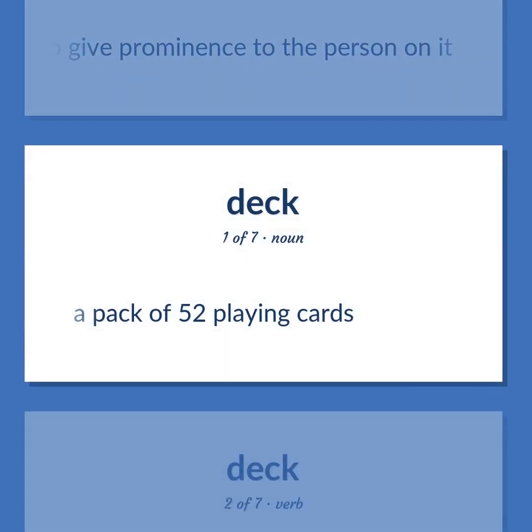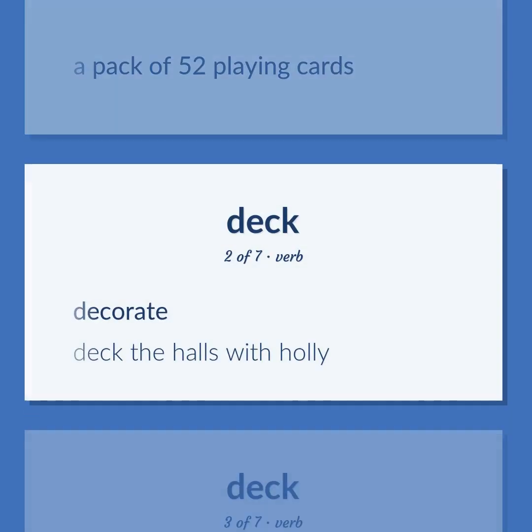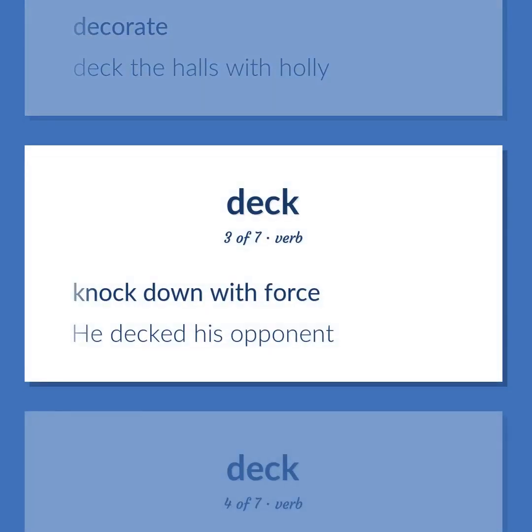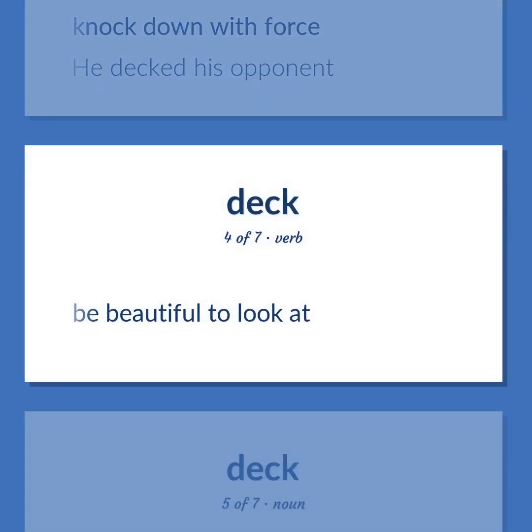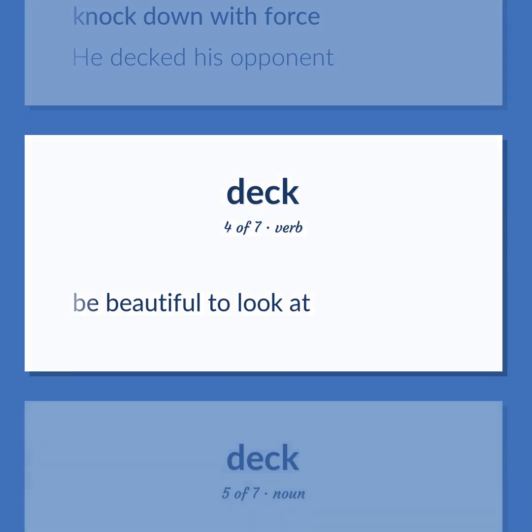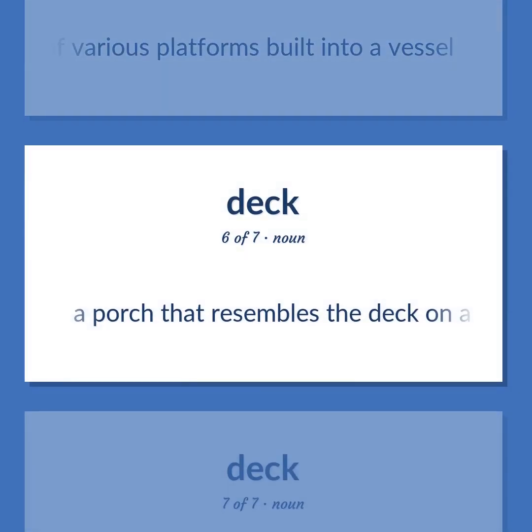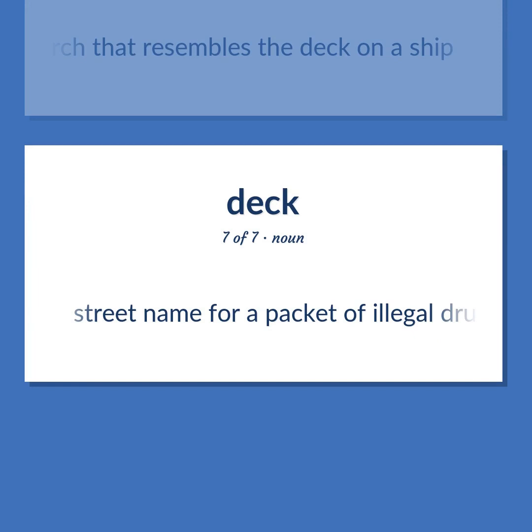A pack of 52 playing cards. Decorate. Deck the halls with holly. Knock down with force. He decked his opponent. Be beautiful to look at. Any of various platforms built into a vessel. A porch that resembles the deck on a ship. Street name for a packet of illegal drugs.